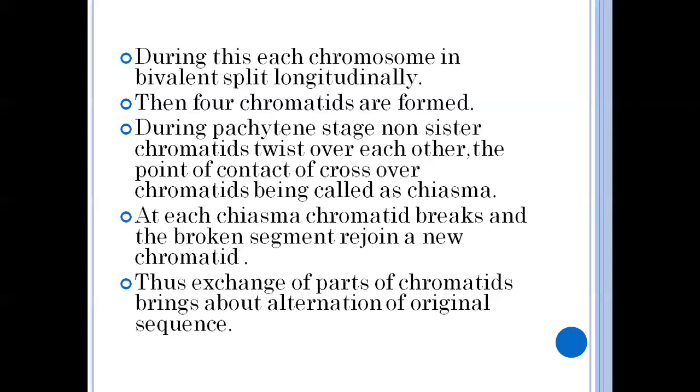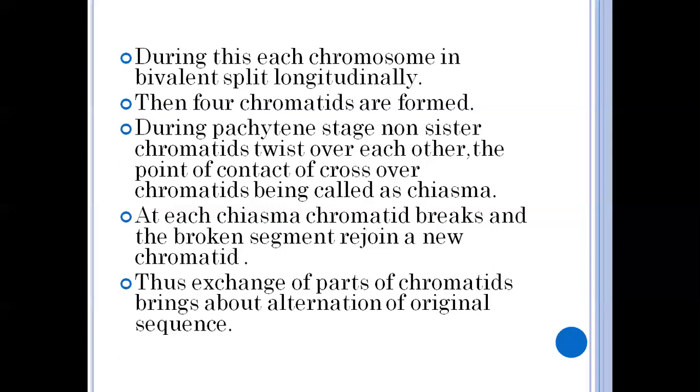This X-shaped structure is called chiasma. What do we call this? Chiasma. At each chiasma, the chromatid breaks, and then the broken segments rejoin.